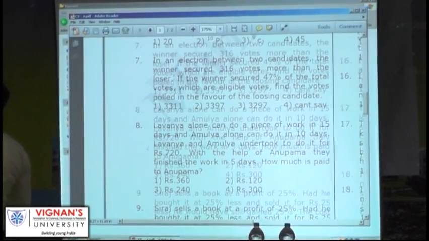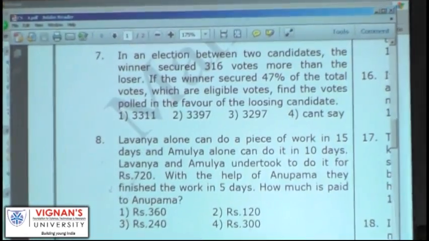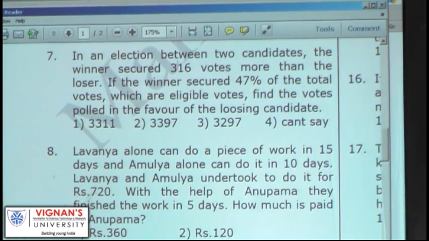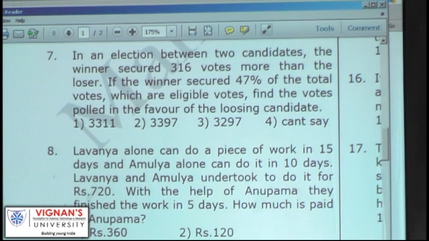In an election between two candidates, the winner secured 316 votes more than the loser. If the winner secured 47% of the total votes, which are eligible votes, find the votes polled in the favor of the losing candidate. Why?